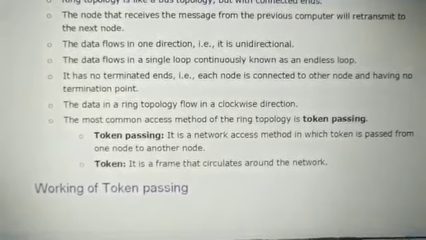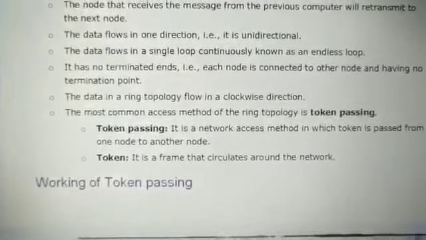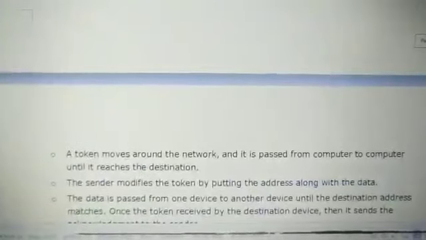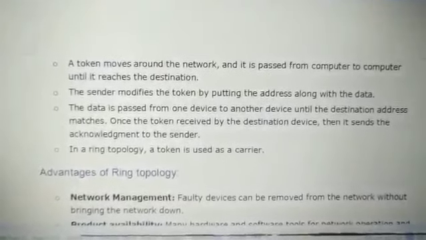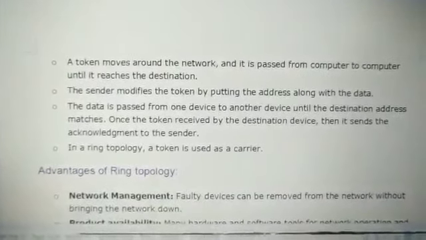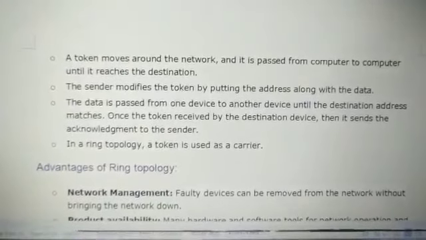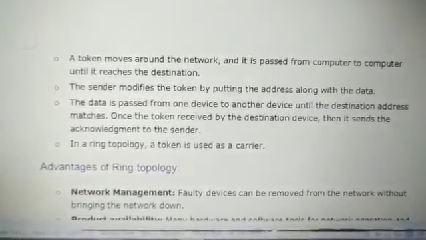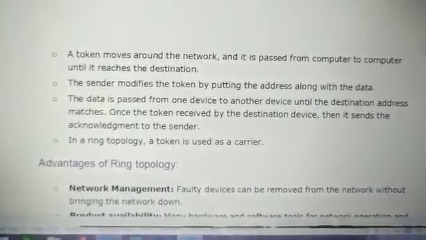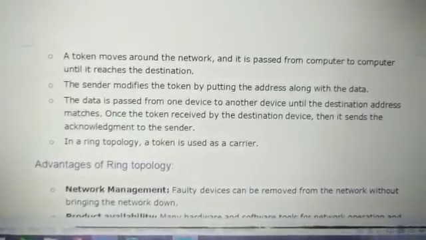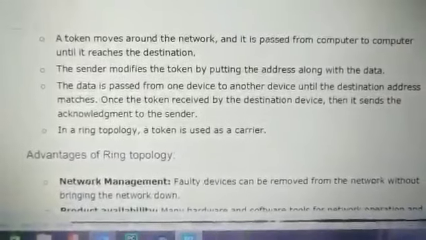The message along with the token then travels in a circular manner. As the topology is called ring topology, it travels in a circular manner from one node to the next node in a particular direction. So what is the particular direction? The direction is clockwise. Then the station whose address matches the destination address accepts the data. It continuously moves from one node to another node.